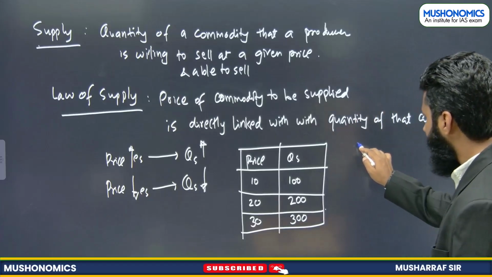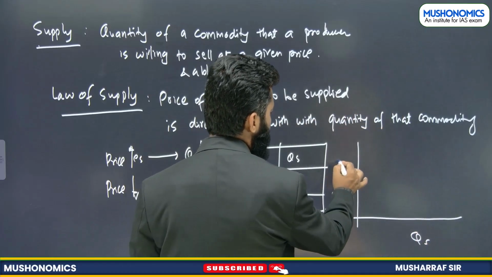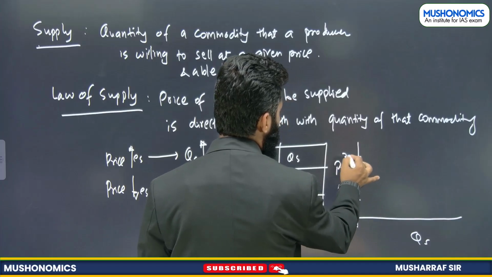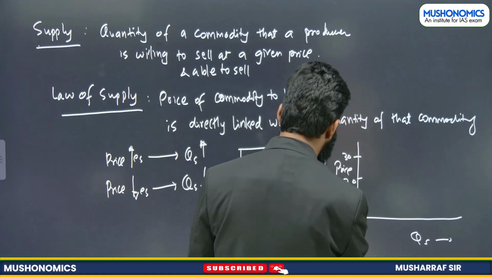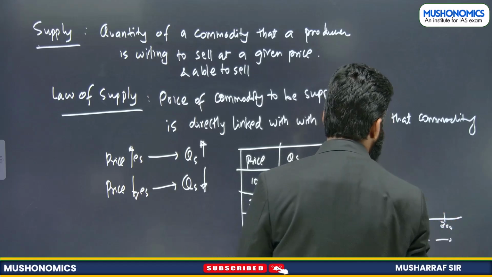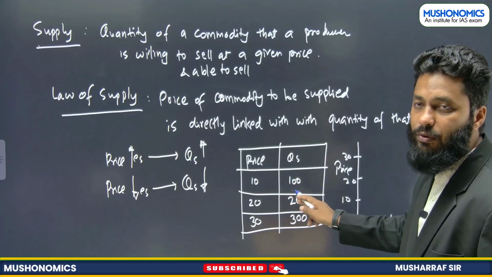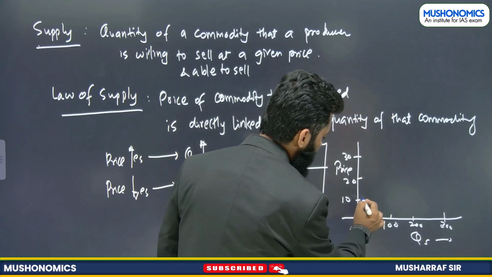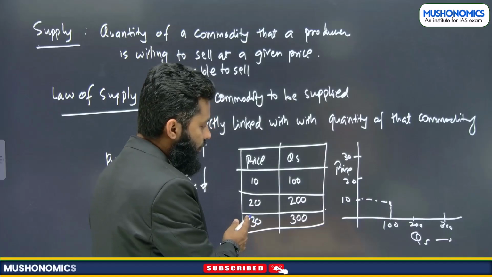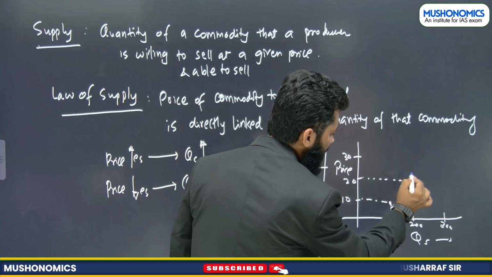Now let's plot this on a graph. So this is quantity to be supplied, and this is price. Now there are three prices, as we can see, 10, 20 and 30. This is quantity supplied: 100, 200 and 300. Now as you can see here, at price 10, this producer is willing to supply 100 units. This is your first point. At price 20, producer is willing to supply 200 units. So the second point is here.